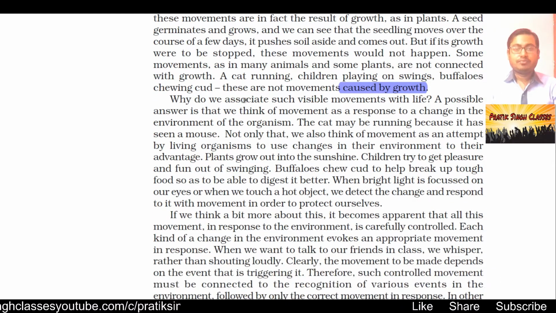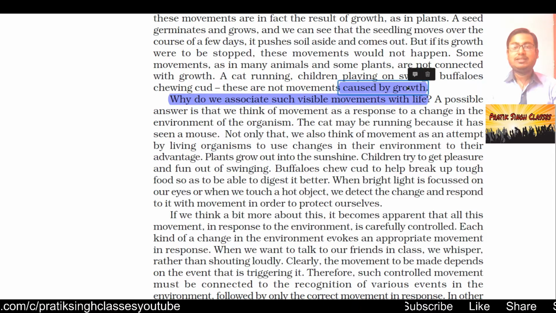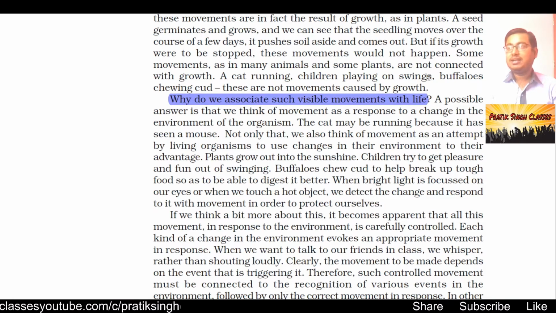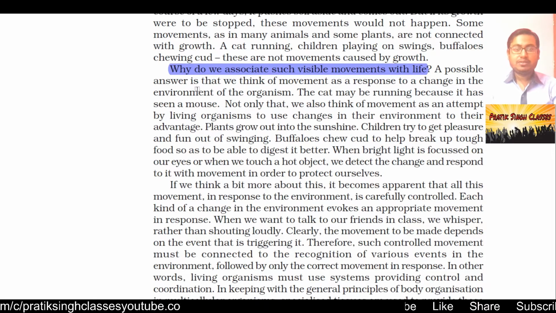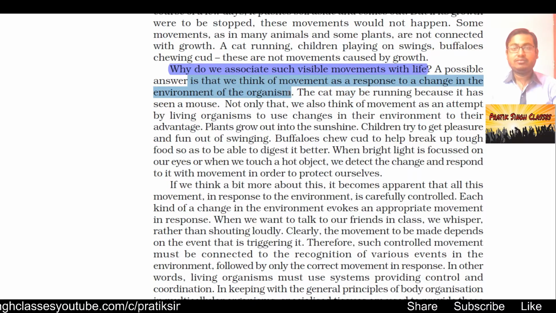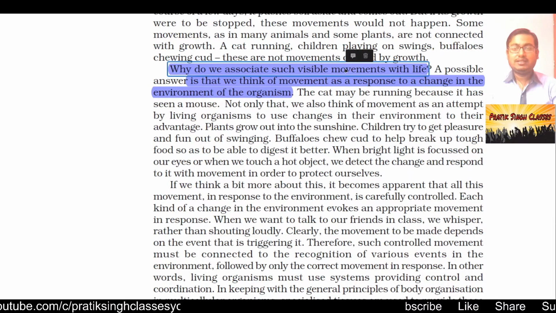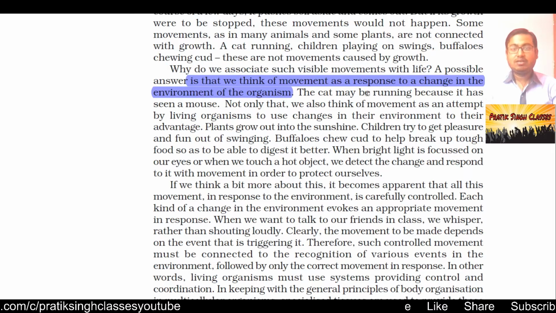Why do we associate such visible movements with life? Whenever we say that something is moving, we mean it has life. Here the question arises: why is movement associated with life? Can't we say about anything that is not moving whether it has life or not? A possible answer is that we think of movement as a response to a change in the environment of the organism. Organisms move because their surroundings change.